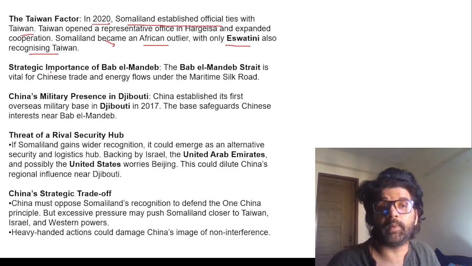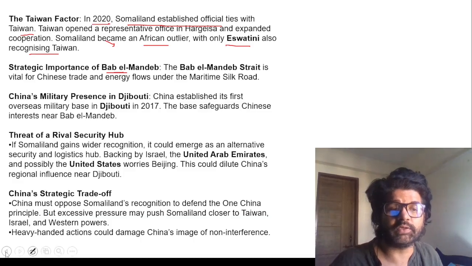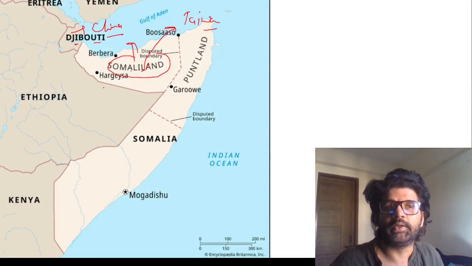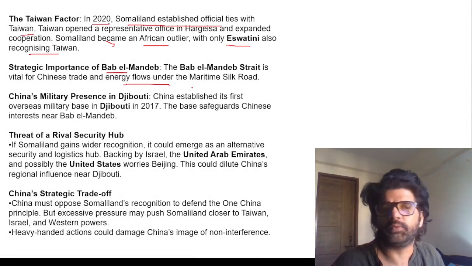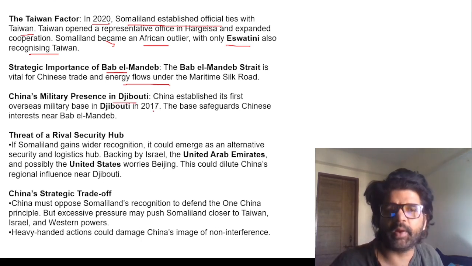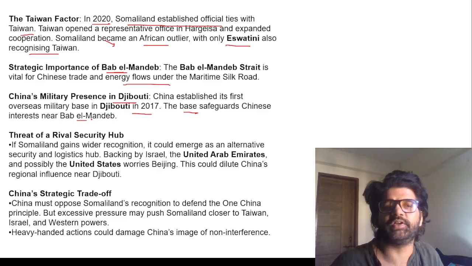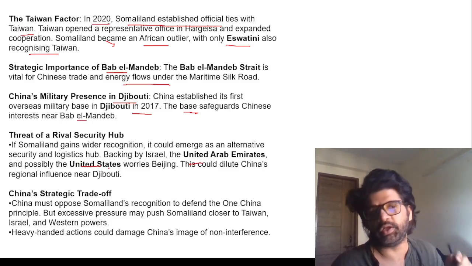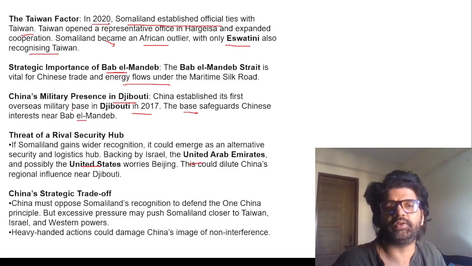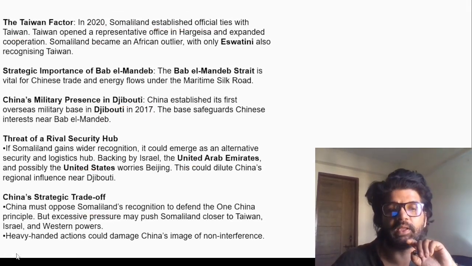Strategic importance of Bab al Mandab: all these things are happening around Bab al Mandab, which connects the Red Sea with the Gulf of Aden. Just like you remember the Strait of Hormuz, also remember Bab al Mandab. Energy flows through it. You can see here, the Chinese military is nearby in Djibouti, where they established their first overseas military base. The base safeguards Chinese interests near Bab al Mandab. Now, if the UAE, US and others, by supporting Somaliland, get so close to Djibouti, China will not like it. China's military base will not like it. So that's why things are happening the way they are happening.